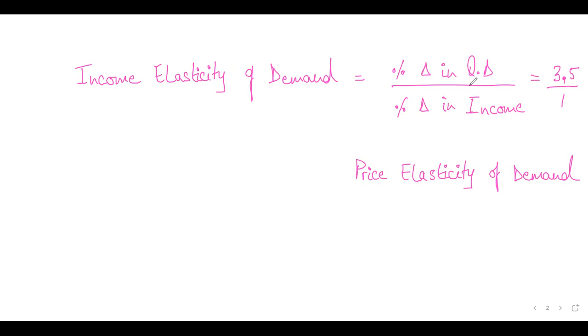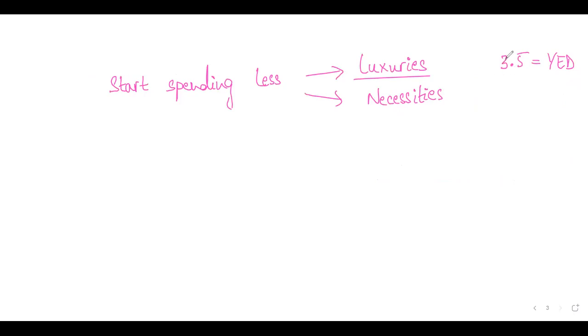So for 1% change in the variable in the denominator, there will be 3.5% change in the variable in the numerator. Got it? Easy, simple? Okay, great. Now that means that the demand for luxury items will decrease significantly.